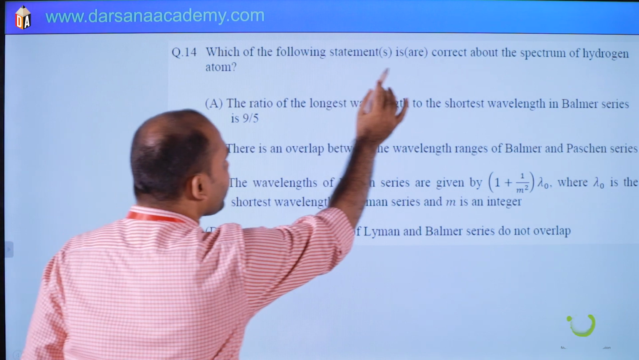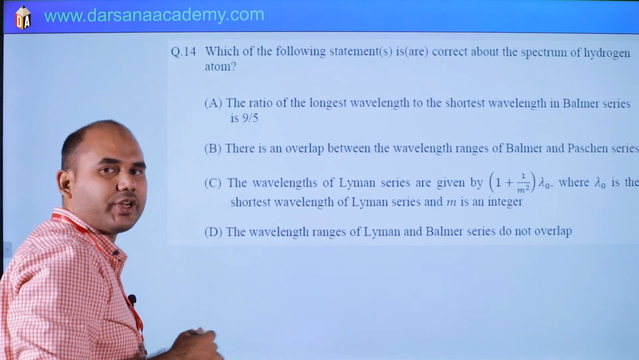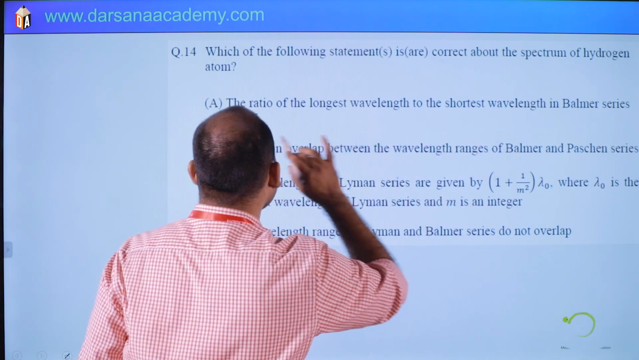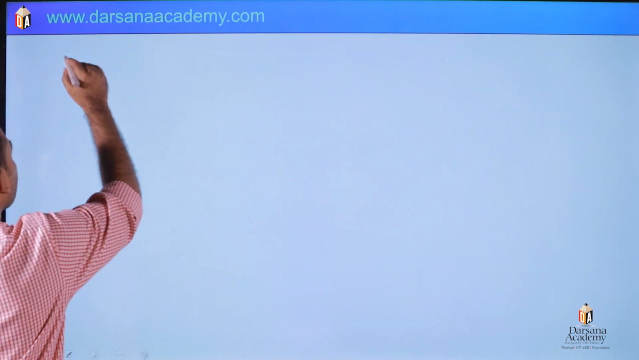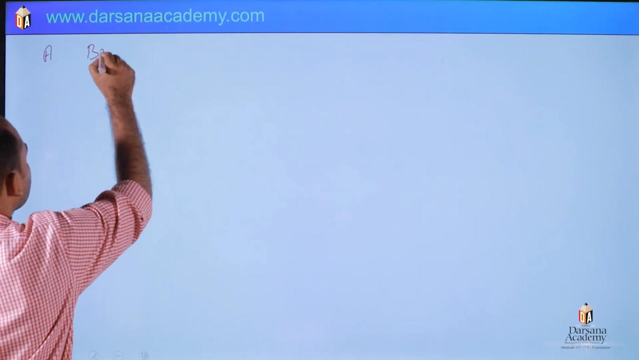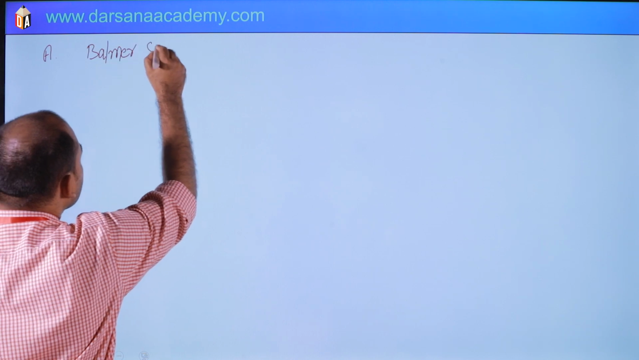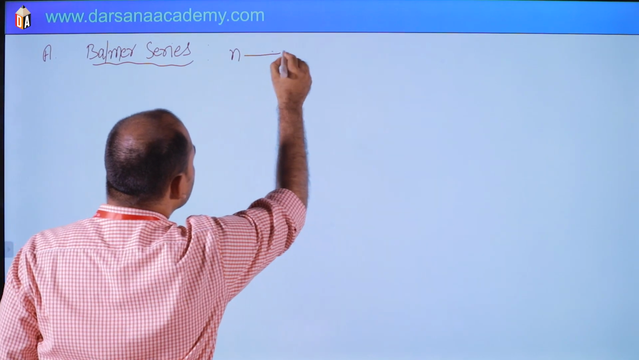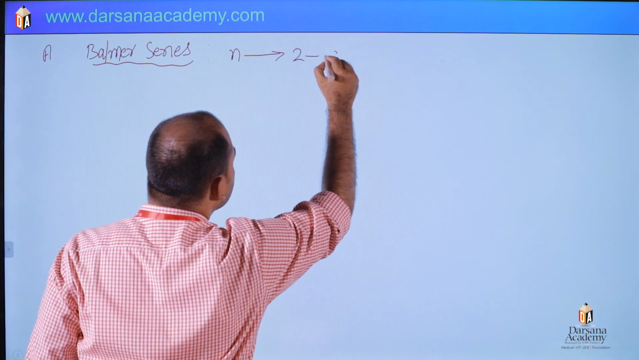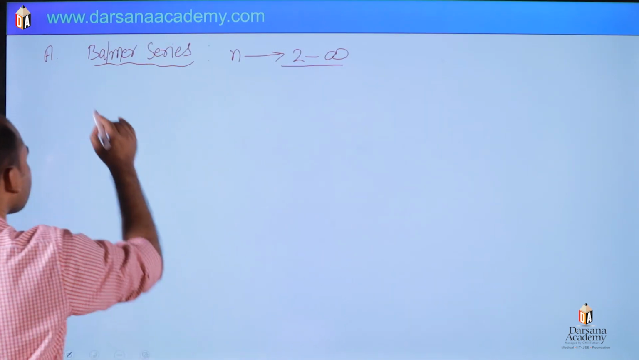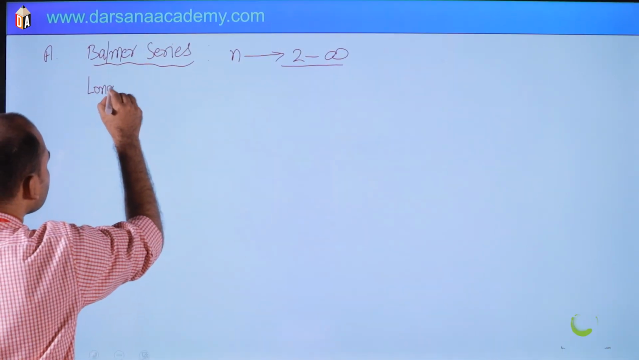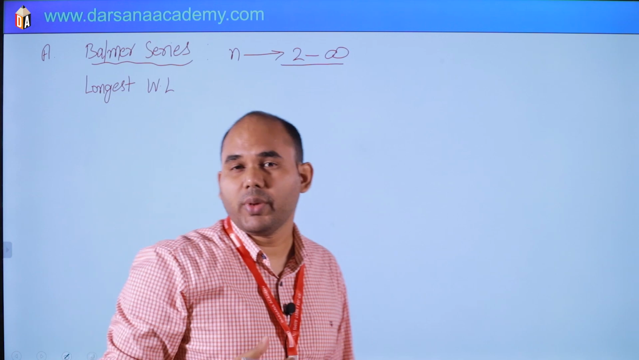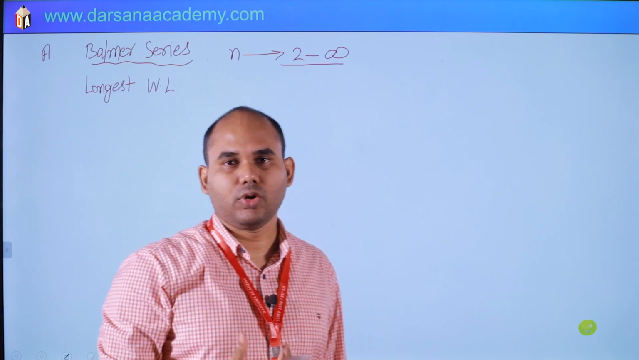It is given: which of the following statements is or are correct about the hydrogen spectrum. The ratio of the longest wavelength to the shortest wavelength in the Balmer series is 9/5. So let us check option A, the Balmer series. In the Balmer series, n is 2 to infinity. First of all, the longest wavelength means the wavelength corresponding to minimum energy.